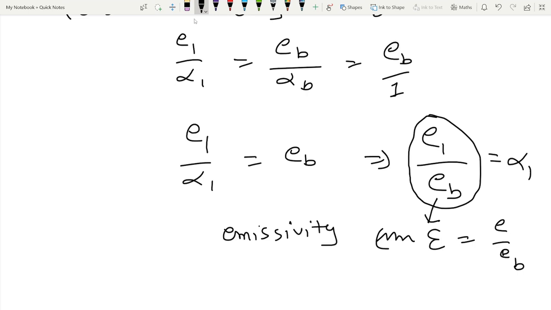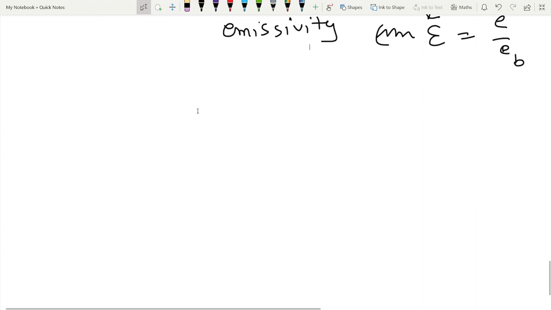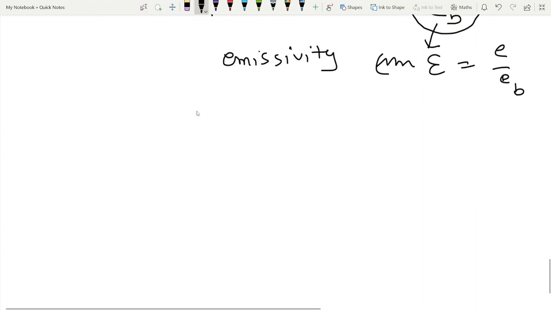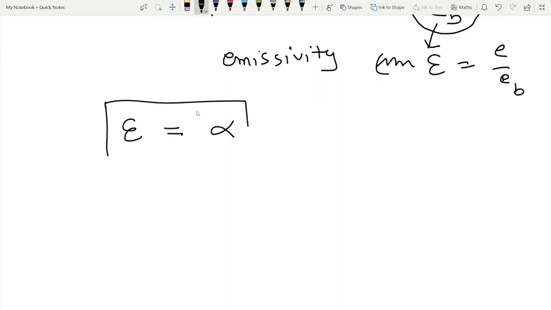So we can say that as per Kirchhoff's law, emissivity epsilon is equal to alpha. This is Kirchhoff's law.